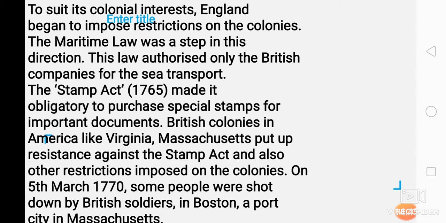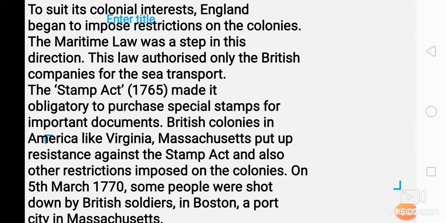To suit its colonial interest, England began to impose restrictions on the colonies. Now, to create their hold, how did they make their hold? They controlled people. How did they control people? They imposed restrictions. What kind of restrictions did they impose? Yes, by having taxes on the colonies.